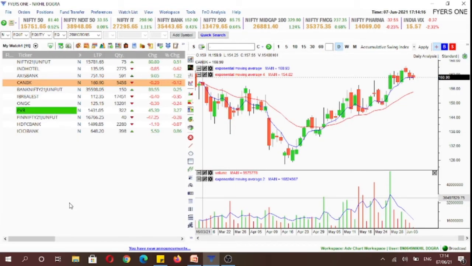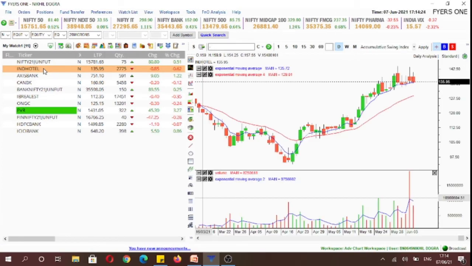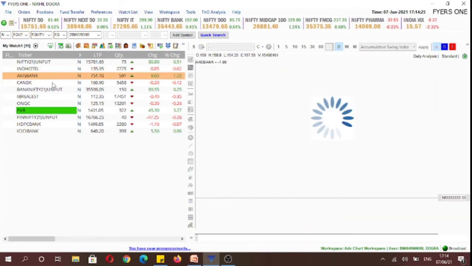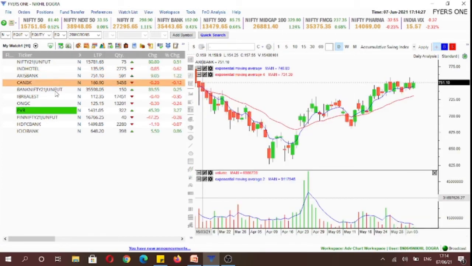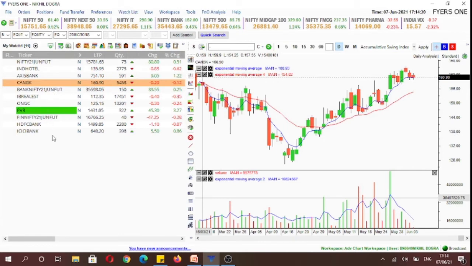Now we're going to be analyzing our stock watch list for tomorrow. The stocks that we have chosen are inside candles on the daily time frame, and those stocks are Indian Hotel, Axis Bank, and Canara Bank. You will see all other stocks as well.